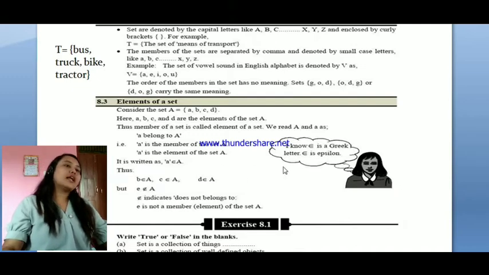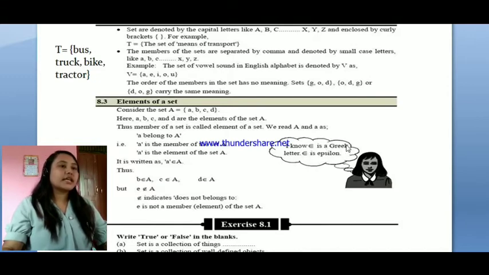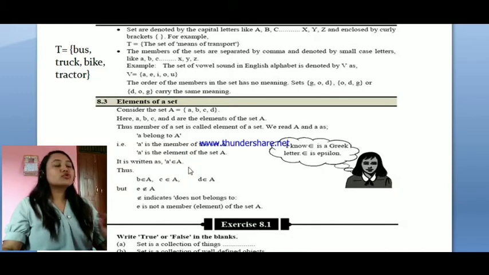And we have another symbol known as epsilon. You can see here how the epsilon will be written. This is known as epsilon. This is a Greek letter, okay? And how will it be denoted? Like this, a belongs to the set A, then belongs to will be denoted by the sign epsilon.